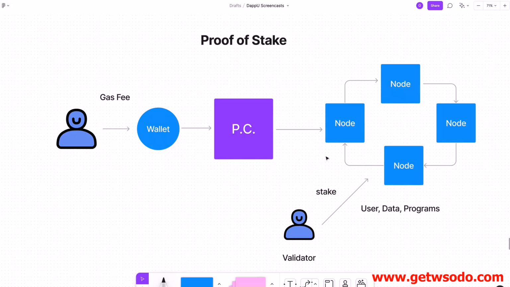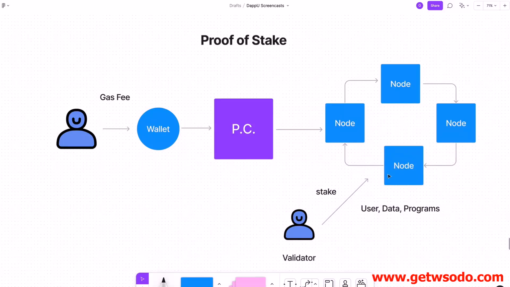So they don't do it through mining. There's no cryptographic puzzles, and there's no miners even. There are nodes on the network, and some of the nodes on the network are responsible for validating transactions before they go into the blockchain. So the miners get replaced by validators in this case. And instead of guessing cryptographic puzzles and competing with one another, they do something called staking. What they do is they take cryptocurrency, in the case of Ethereum, they take Ether, and they lock it up into a node. So for Ethereum, it's 32 Ether.